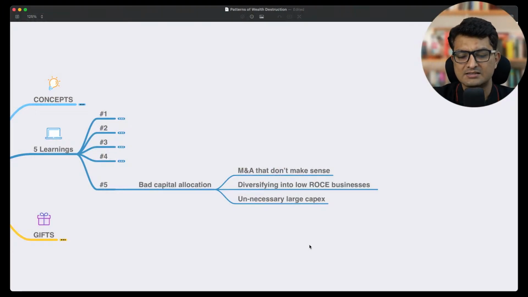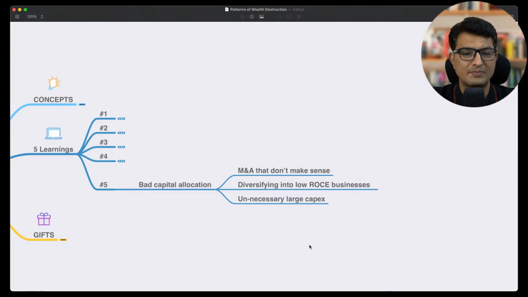Sometimes they just get into some kind of M&A or acquisition which doesn't make sense. Like even Tata Steel, they bought Corus and it was a huge mistake. Even Novelis, at that time they acquired an aluminium company and it was a very, very pathetic decision. A lot of times, although companies are doing good standalone, they take debt to fund some acquisition and they get into trouble.